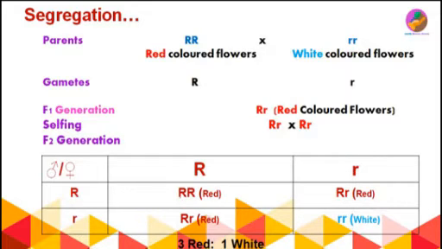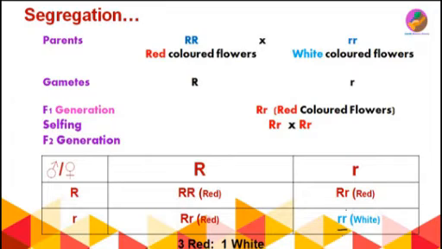If we carry out crossing, they will produce a first offspring which is homozygous for red colored flowers, a pure line like the parent. Another two, capital R, small r, are red but they are hybrid reds. They are not pure, they are hybrids or heterozygous red plants. The last offspring is a white flower producing plant, and it clearly shows the law of segregation.